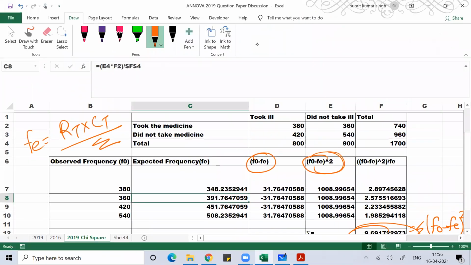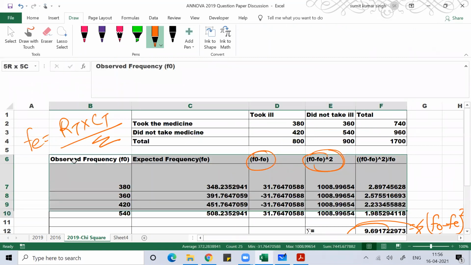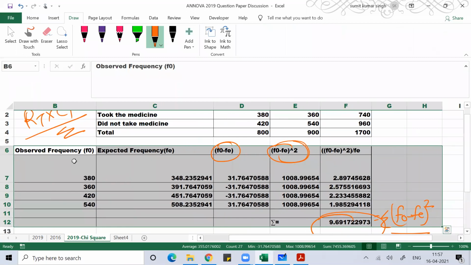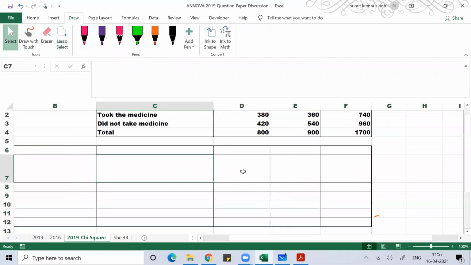You can see this proportion wise. If I calculate this proportion wise, this is 380 divided by... this is 0.475.